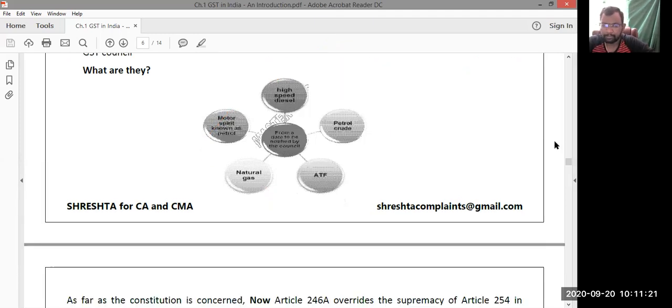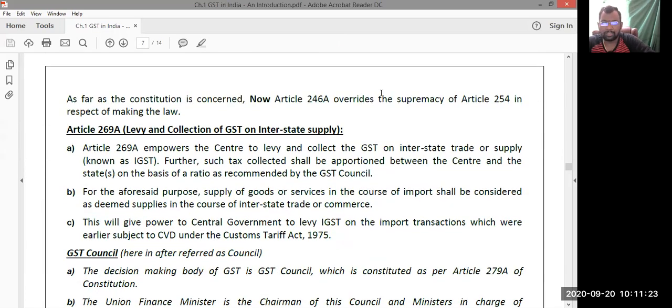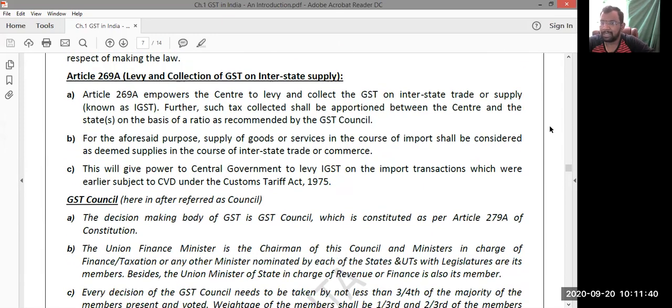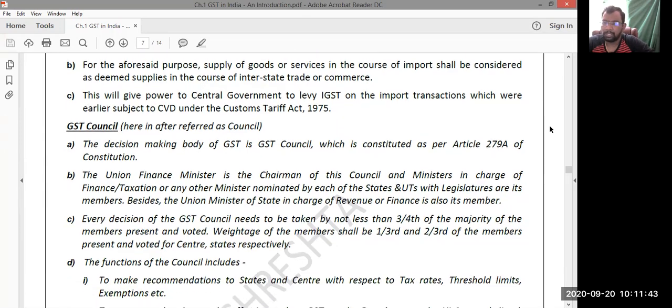Next. Article 269A gave the power to the central government for the levy of IGST, and also gave the power to the central government to levy the IGST on imports as well. Coming to the GST Council, the GST Council is the decision-making body of the GST.